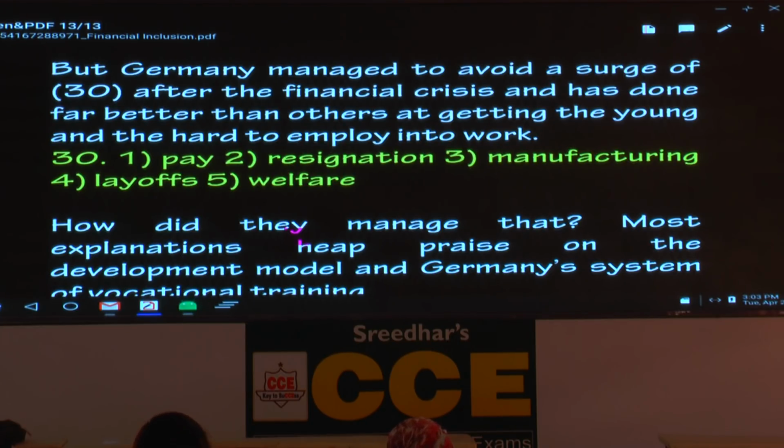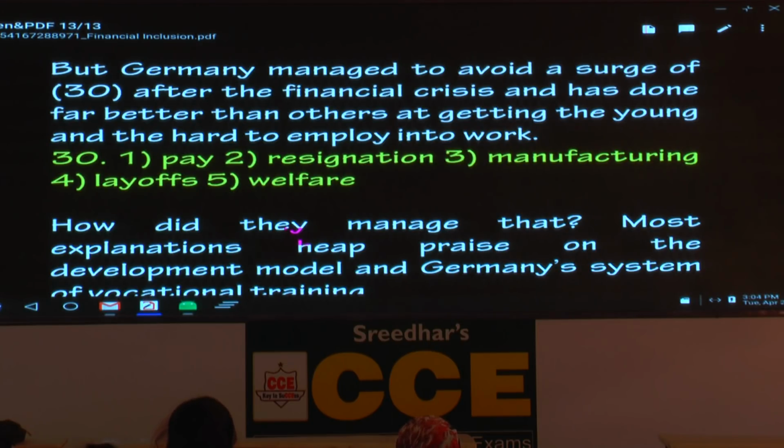Surge means a sudden forward movement. Generally it goes with persons, a group of people, suddenly they move forward, surge. It also goes with waves, water body, sudden forward movement of tidal waves, surge of waves.